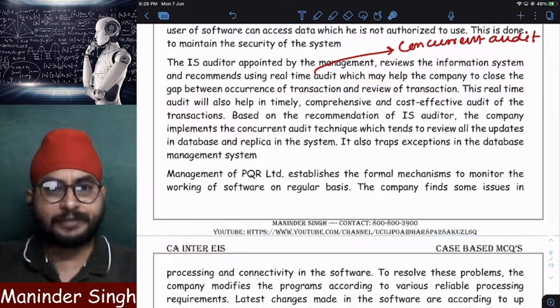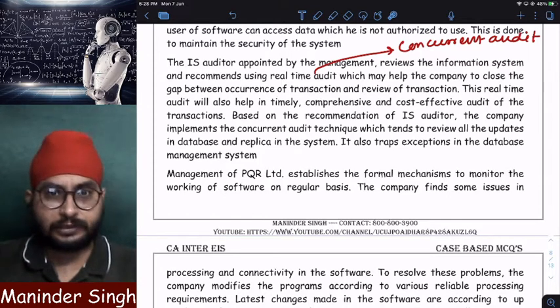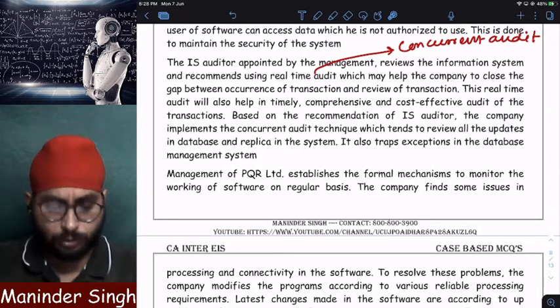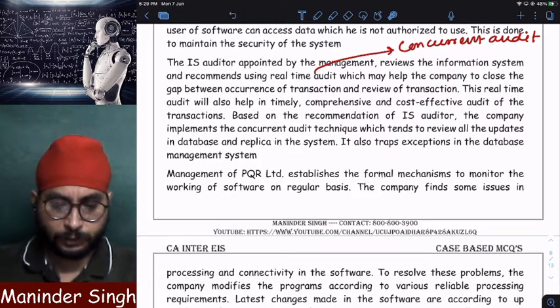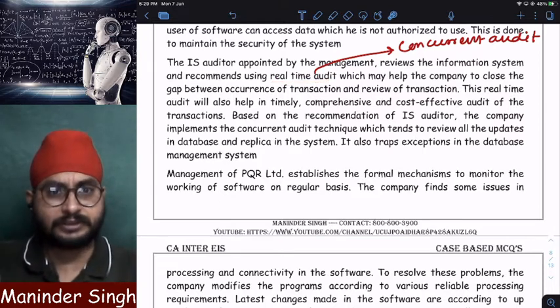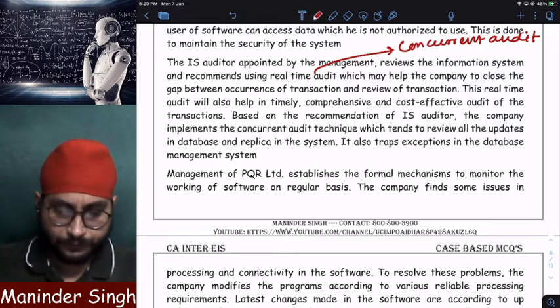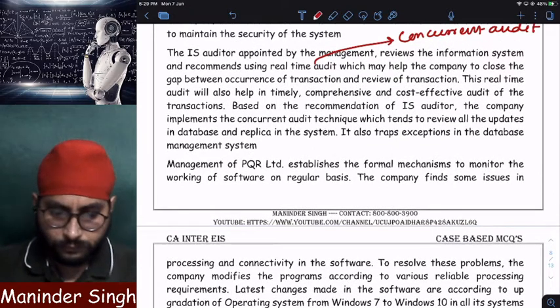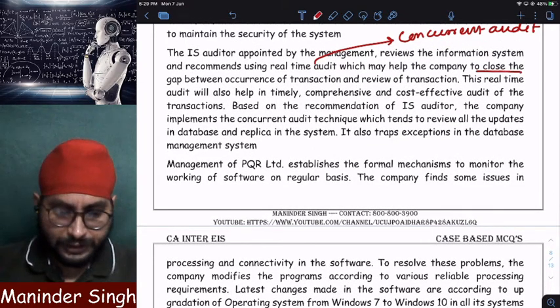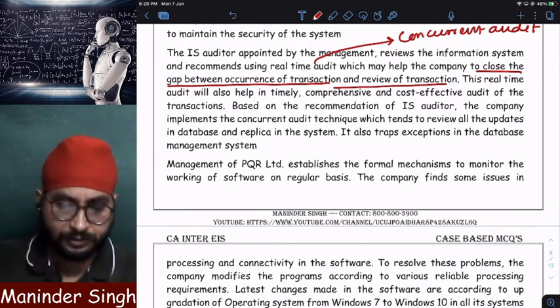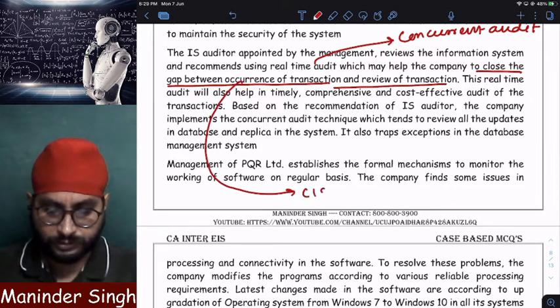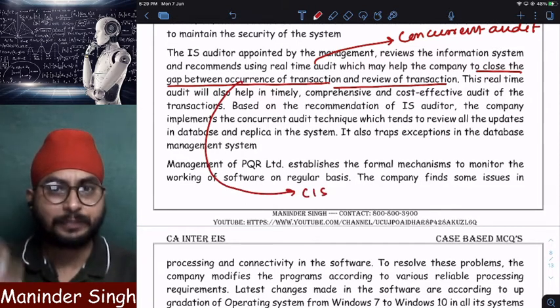Normally what happens? Audit happens after 1 year. The transaction is happening today and I am verifying the transaction after 1 year. In big companies, there will be a lot of time gap, so identifying a fraud will become difficult. That is why the system auditor told us to use real-time audit, so that whenever a transaction happens, immediately the transaction will be verified. Sir, how do I ensure this? To close the gap between occurrence of a transaction and review of a transaction, means whenever a transaction happens, immediately the transaction will be verified, for this I will use CIS software, continuous and intermittent simulation software.